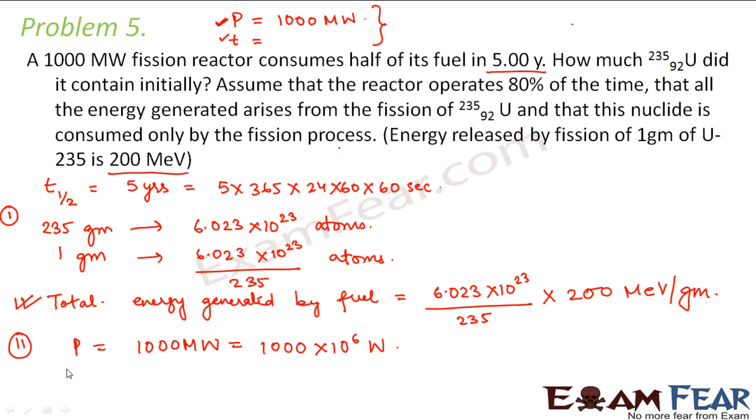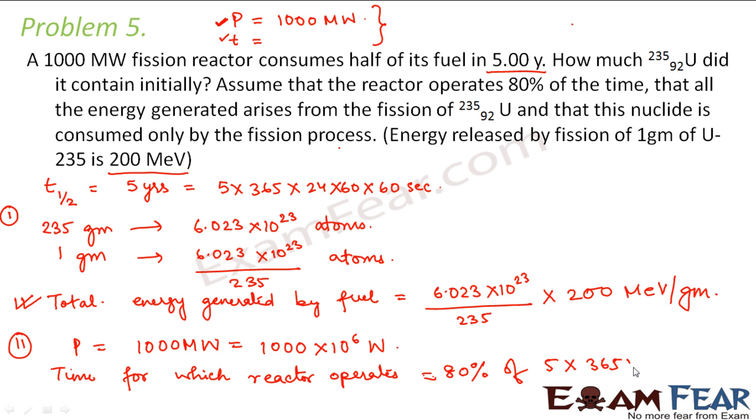And the time for which the reactor operates is 80% of the total time. What is the total time? The total time given here is 5 years. So the time for which the reactor operates is equal to 80% of 5 years, that is 5 into 365 into 24 into 60 into 60 seconds.